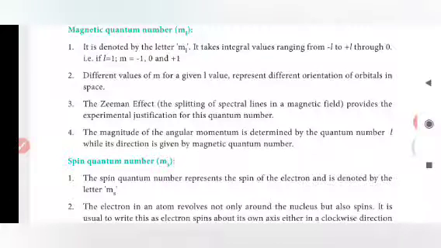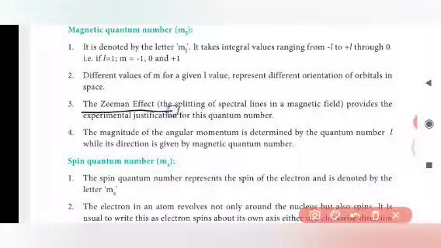The Zeeman effect will be asked as a 2 mark or 3 mark question. The question will be like: define the Zeeman effect. The Zeeman effect is the splitting of spectral lines in a magnetic field. When the spectral lines split in a magnetic field, it is called the Zeeman effect.